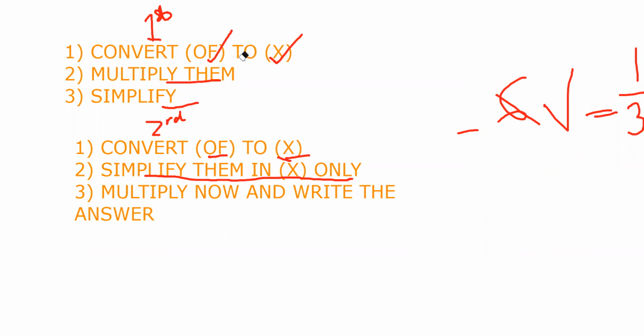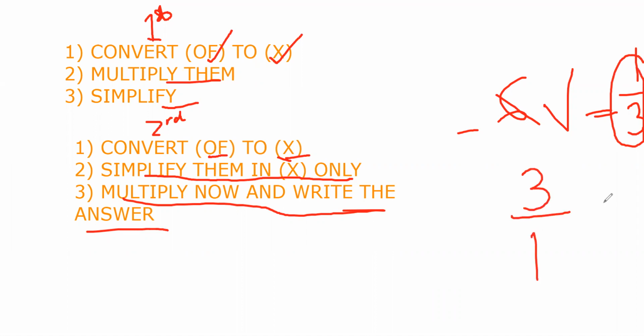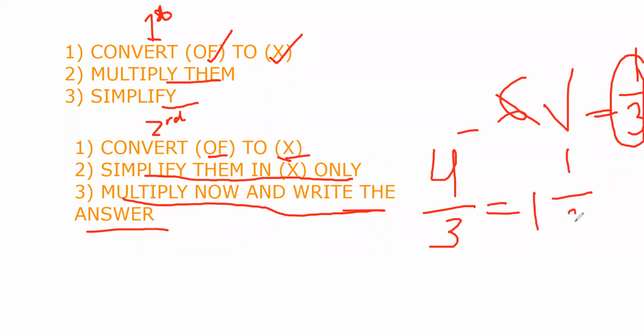Okay, so we have got the answer, and we multiply now and write the answer, because it cannot be simplified further as we know. But if the answer comes as an improper fraction, for example over here it is 1 by 3, if it is written as 3 by 1, you can simply write it as 3. But if it is written as 4 by 3, it's an improper fraction that we know, and so we'll just convert it into a mixed fraction, which will be 1 1 by 3. Like this we can write a mixed fraction.